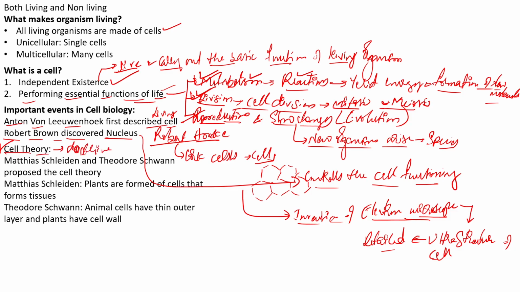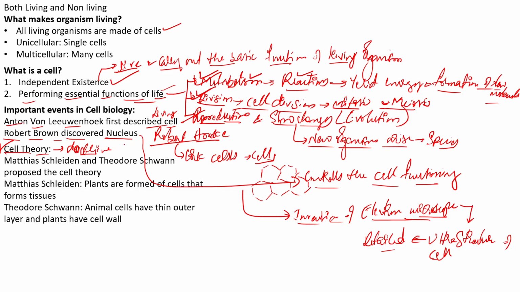Okay, what do you mean by doctrine? Doctrine is something that is a standard. It is well accepted. There is no reason for denial. We cannot reject the theory. It is a standard theory that we are actually having. And it is the cell theory, the first and foremost famous theory in cell biology.